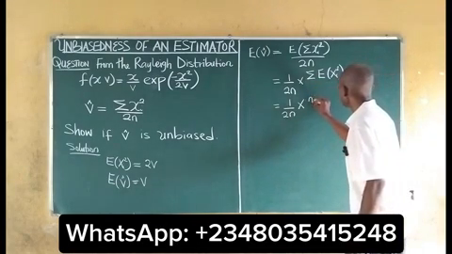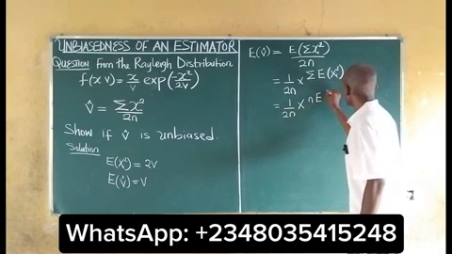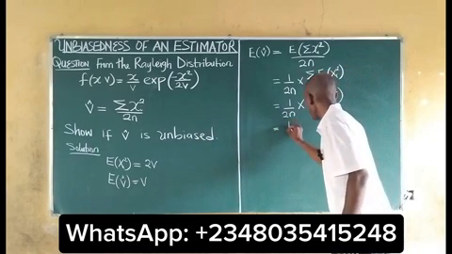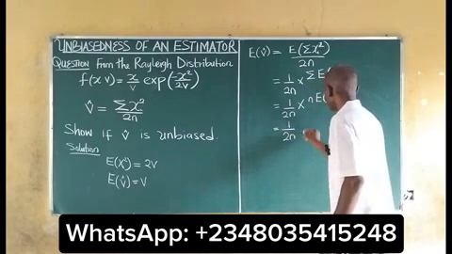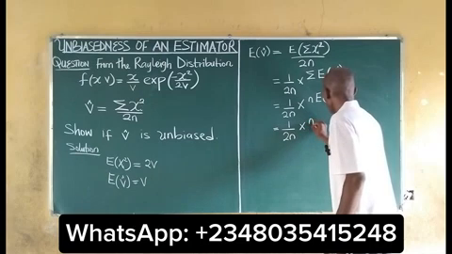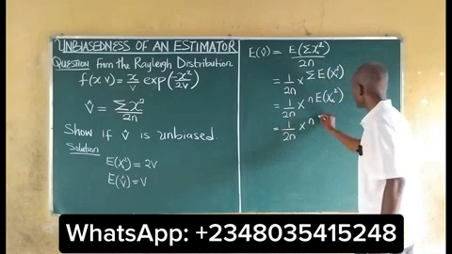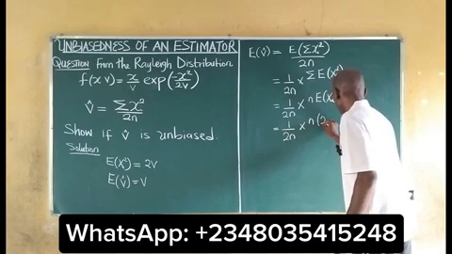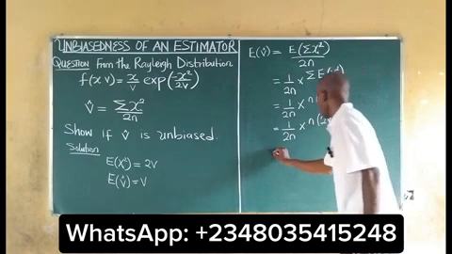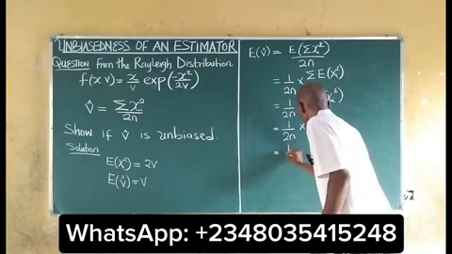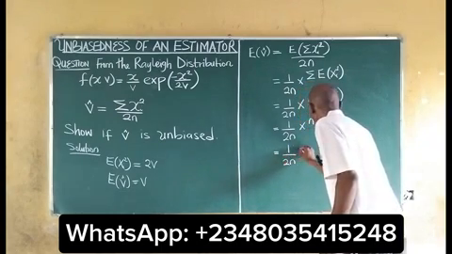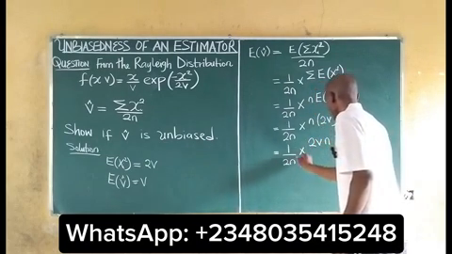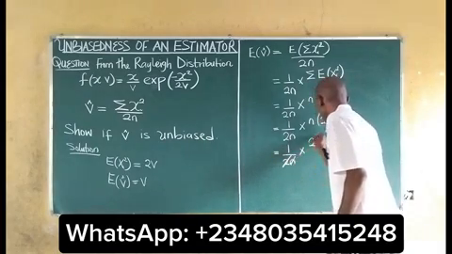So we have n multiplied by the expected value of xi squared, which is also equal to 1 all over 2n multiplied by n, where this is equal to 2v. So we have 1 all over 2n multiplied by 2vn. This will cancel this, and this will cancel this.